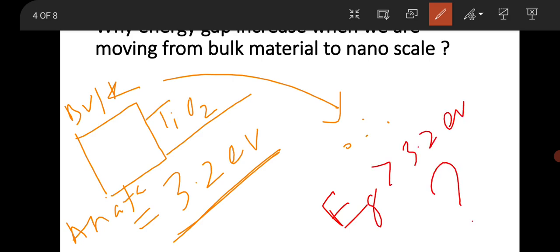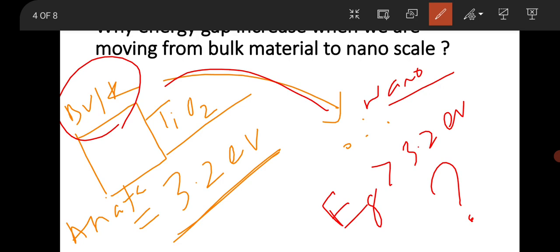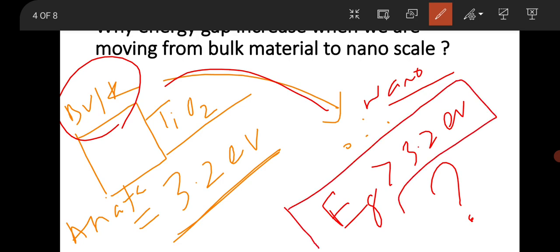So why is this happening? That is, whenever you are in bulk and you are moving to nanoscale. Okay, this is nanoscale. Your energy band gap increases with size decrease. That is the basic property of nanoparticles. That is, the optical property of the nanomaterials depends upon its size. Why it is related, and how it is related doesn't matter, because it is related inversely.